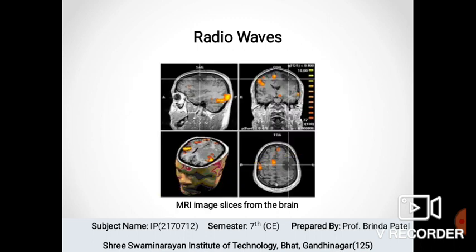MRI images are captured by the radio waves. This image shows us the MRI image of the brain. MRI imaging is used for locating tumors. The tumor is located as a different color in this image.